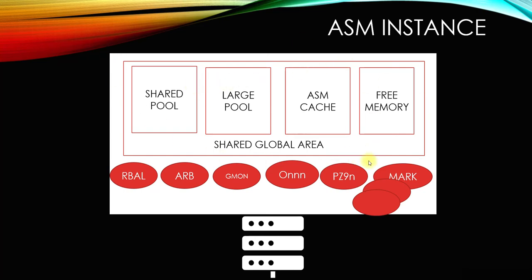It has a shared global area. It's not as big as the Oracle database instance's, but it has its own shared global area, which contains the shared pool, large pool, ASM cache, and free memory. And there are background processes as well, like RBAL, ARB, Gmon, ONN, PZ9N, and Mark, and others. There can be many. So this is what the ASM instance looks like.